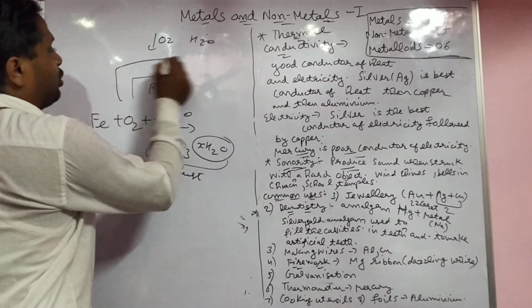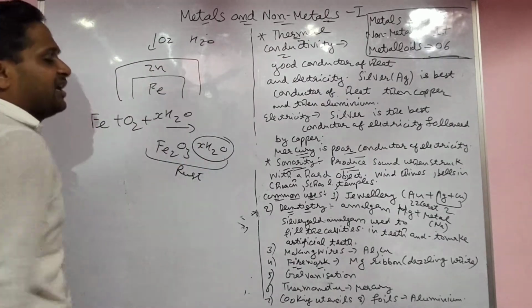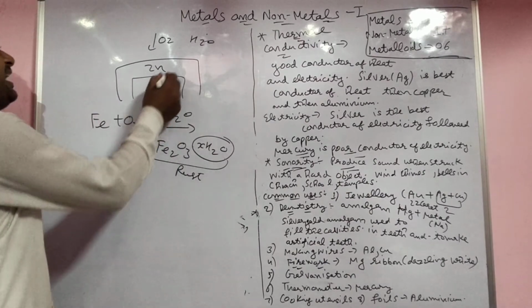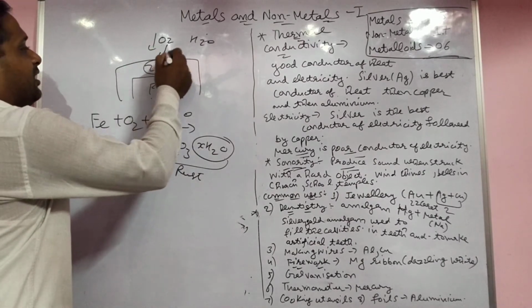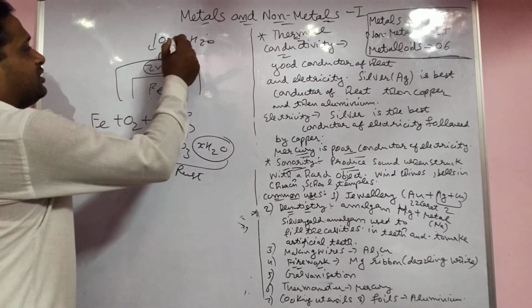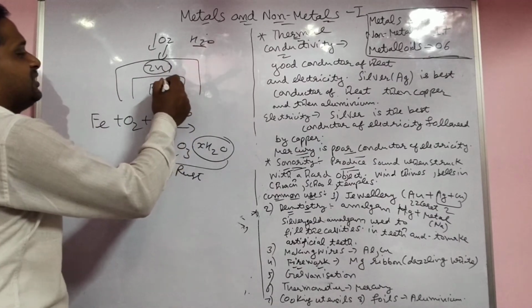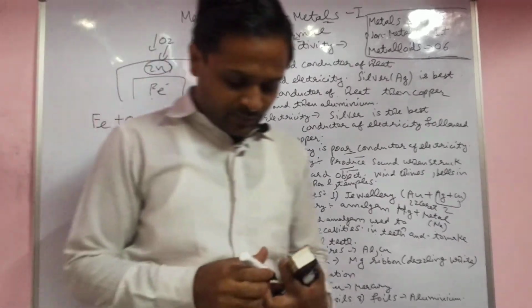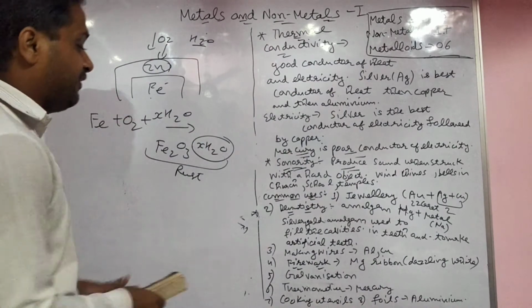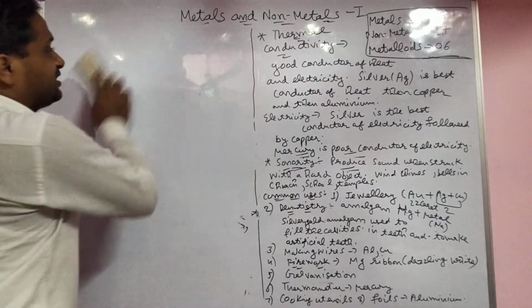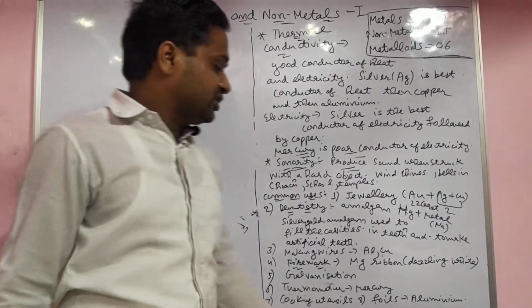But when you do a coating of zinc, that is called galvanization. Zinc is more reactive than iron, so zinc is affected by oxygen and water, but iron stays safe. This is the way, galvanization, a very easy process. Next is the thermometer.